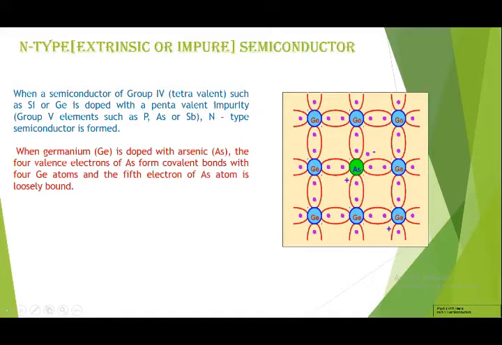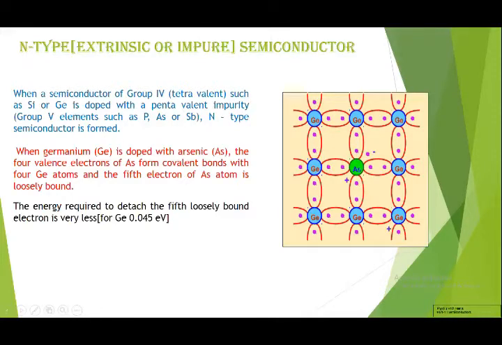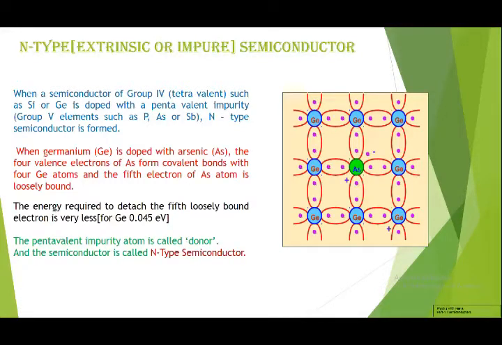When we add these elements, the 4 valence electrons of arsenic form covalent bonds. You can see arsenic has 5 electrons, but out of that 5, 4 form covalent bonds with the germanium, and 1 extra electron is left there. That electron is loosely bound, and the energy required to detach that fifth loosely bound electron is very small. The pentavalent impurity atom is called a donor and the semiconductor is called n-type semiconductor.